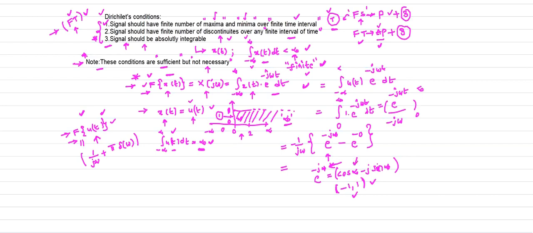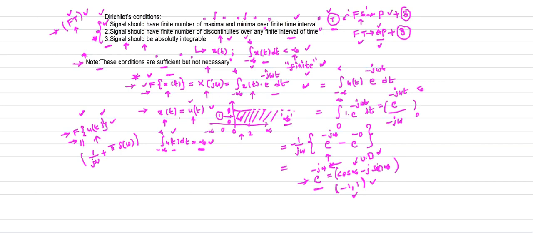Infinity is undefined. We cannot predict the value of infinity. Whenever infinity is undefined, how can you find e power minus j infinity? It is not possible.